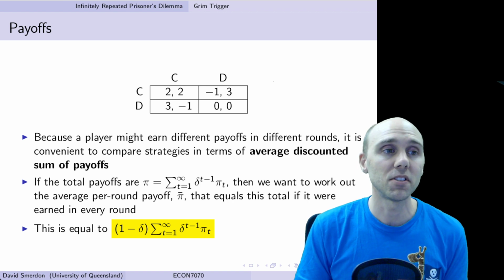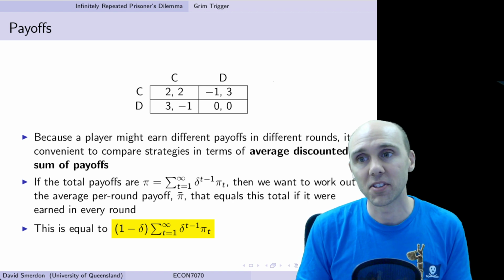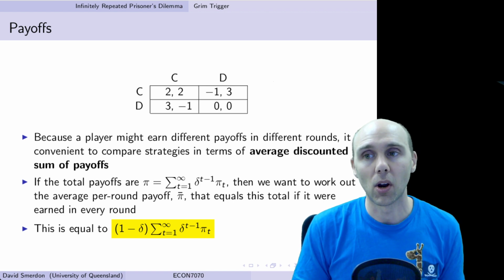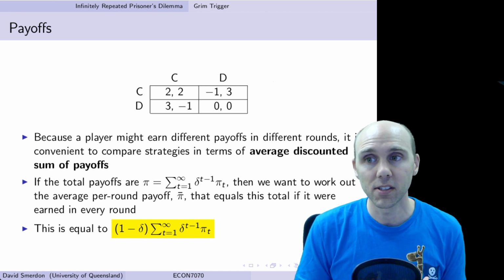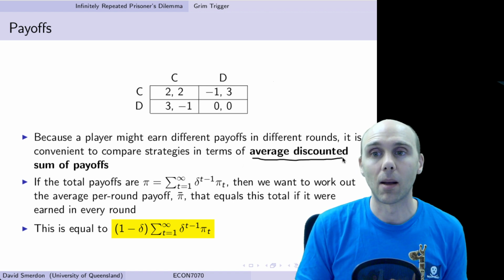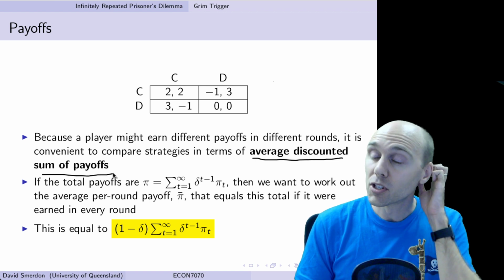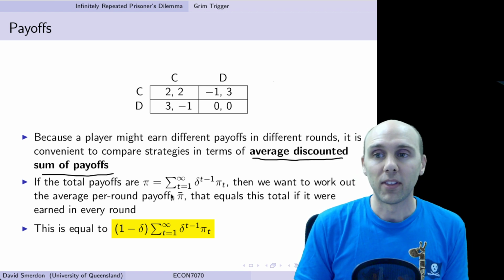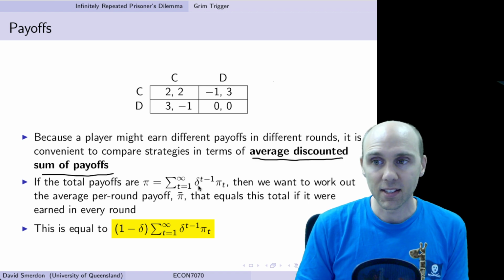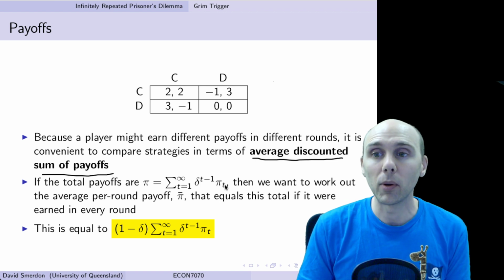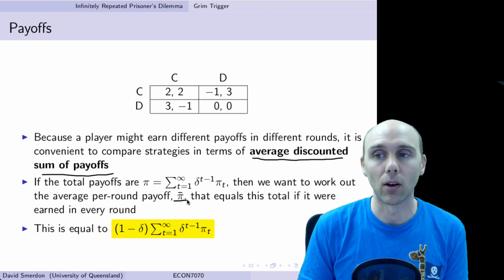Now, because players can earn different payoffs in different rounds, it's more convenient for us to try to normalize the profits by thinking in terms of the average discounted sum of the payoffs. So if the total payoffs, pi, are equal to the sum of the discounted payoffs in each period, then what we really want to work out is the average per round payoff.